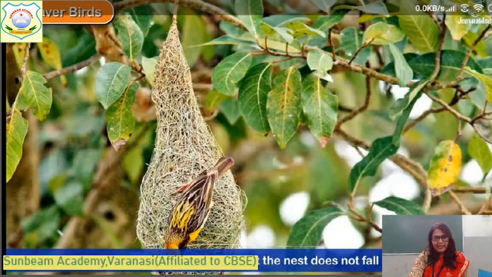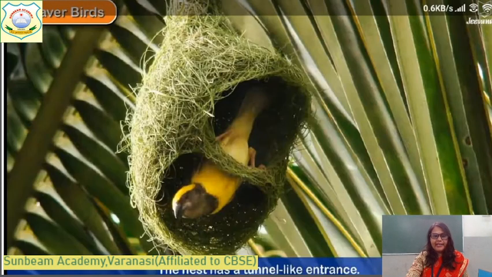Okay, children. Now we are going to read another type of nest. Okay, children, let's read. Come to the next one. Yes, here you can see the nest has a tunnel-like entrance. I have shown you that, na, that was dry. This is the fresh one. Look, the bird is making a tunnel-like opening of the weaver bird.